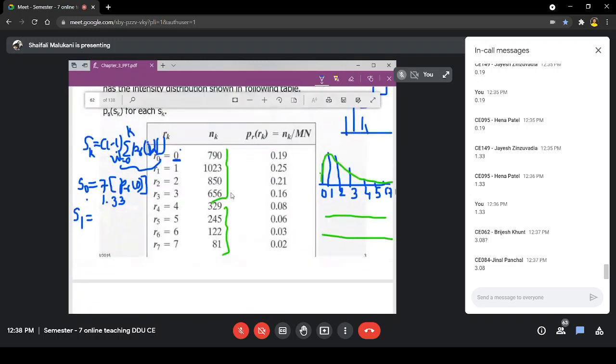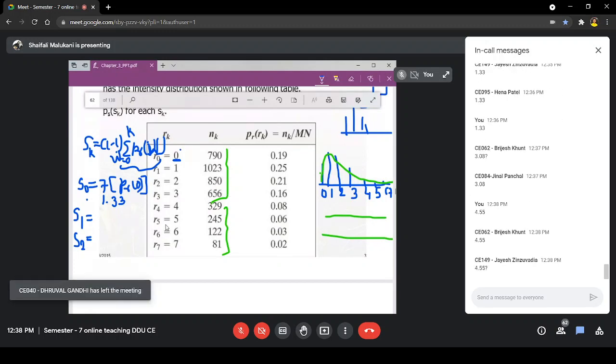In that way, if you want to calculate, if interested, you can give me the value of S2. Otherwise, we have the equations and we can go with that and solve the example. But I need fast and multiple responses. I will wait for a minute. S2. Yes, it is 4.55. True.